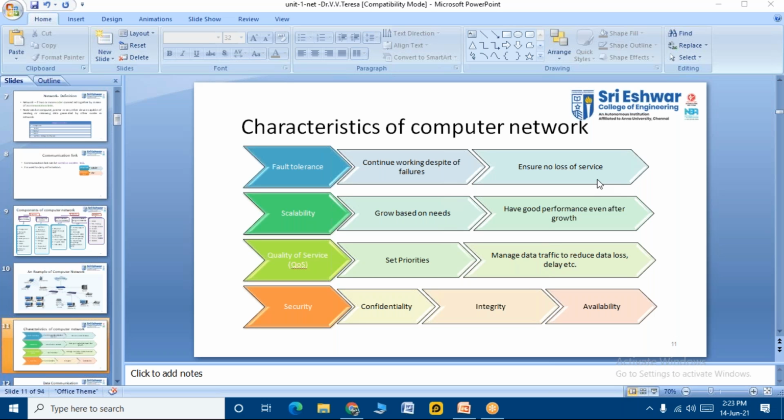Even if it is a network connection, even if you're going to buy a laptop, you don't blindly go and buy a laptop, right, students? Or mobile phones or whatever it is, you ask people, you get the reviews, and you think that whatever money you pay should be worth it, right? So that is called scalability. So grow based on the needs.